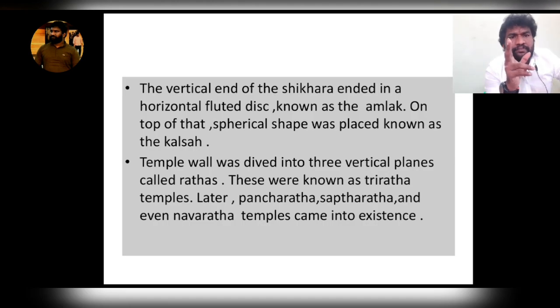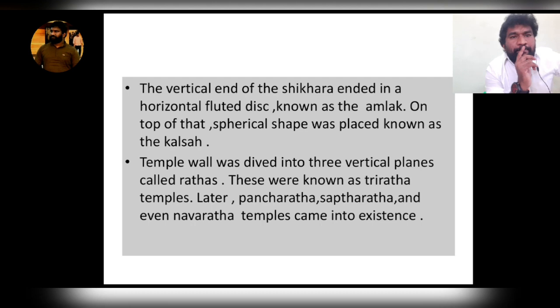The vertical end of the shikara ended in a horizontal fluted disc, and that fluted disc is called Amalaka. At the top of the temple, when the shikara rises vertically and finally curves inwards, you can see a fluted disc shape. That disc is called Amalaka. On top of the disc you can see the Kalasha, K-A-L-A-S-H.